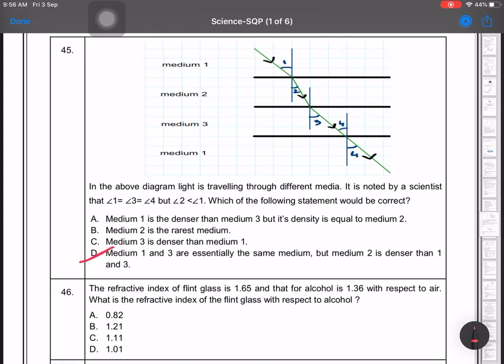The refractive index of flint glass is 1.65 and that of alcohol is 1.36 with respect to air. What is the refractive index of flint glass with respect to alcohol? So when we say refractive index 1.65 upon 1.36, it will be coming out to 1.21. So option B will be the correct answer.